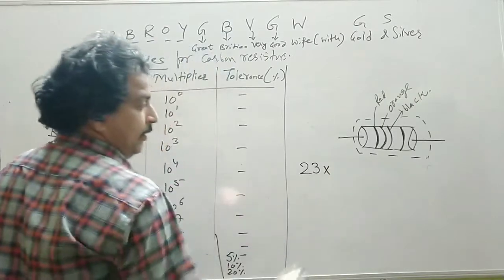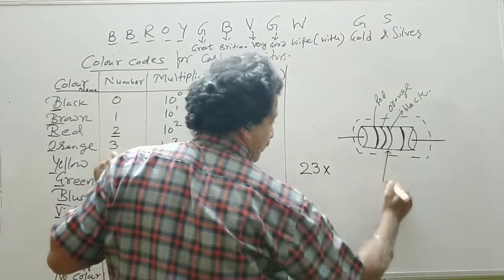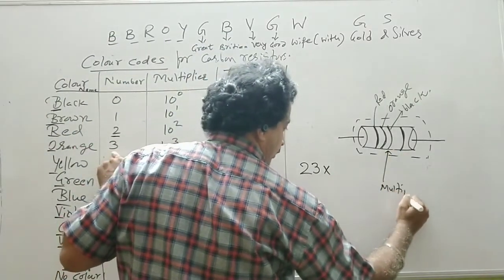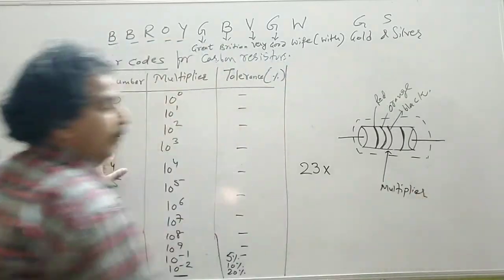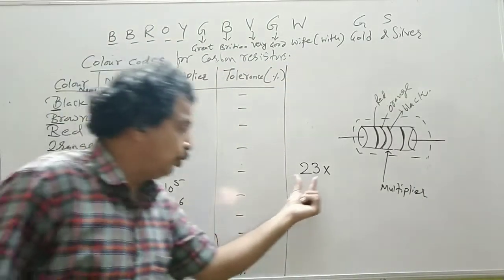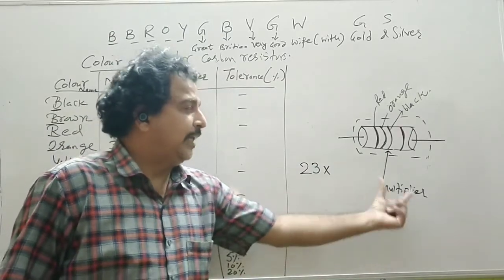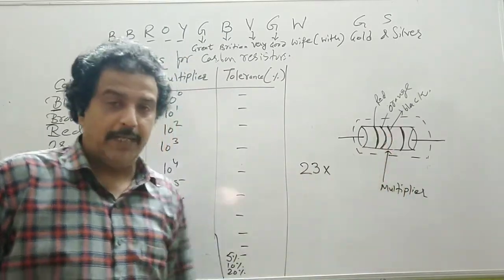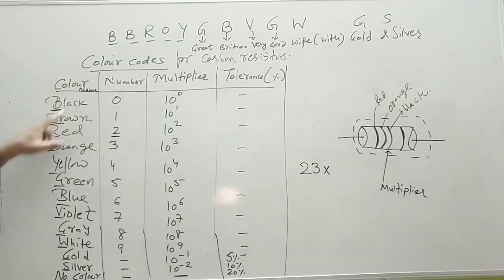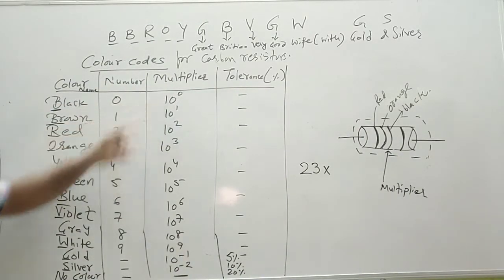The third color band is called the multiplier. It means we have to multiply this 2-digit number with the multiplier, which is the third band. So the third band is black. So black multiplier is 10 raised to 0.